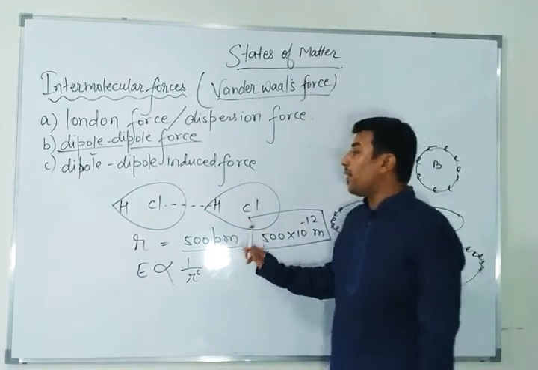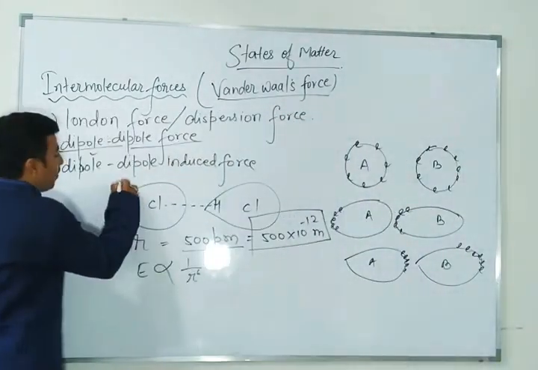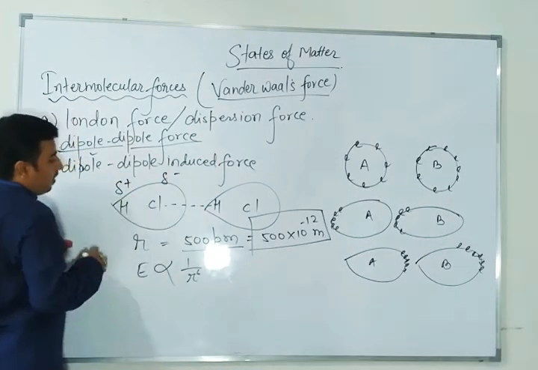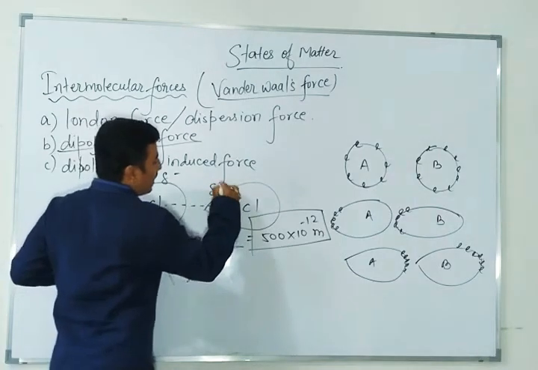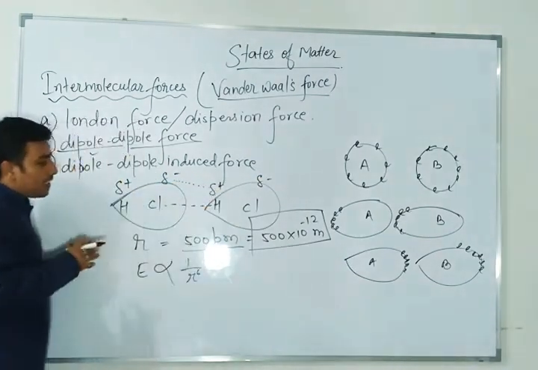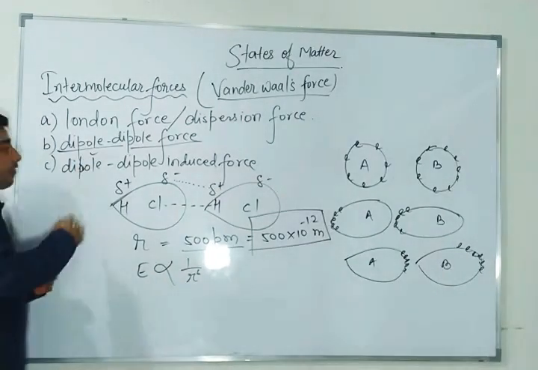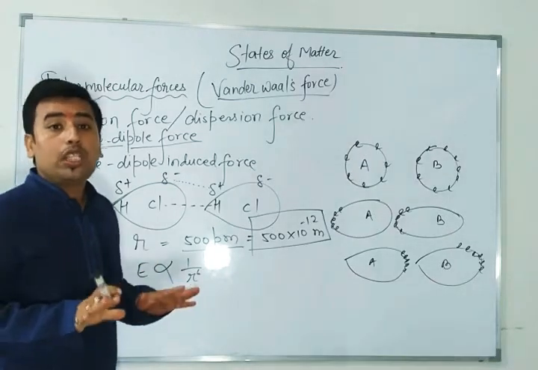In the third period, here it will be delta plus and delta minus, because it is a polar molecule. Similarly here also delta plus and delta minus. So both the delta plus and delta minus will interact with each other and create a dipole-dipole force.